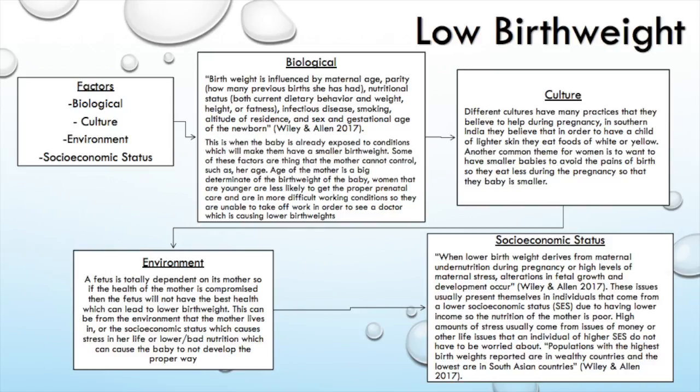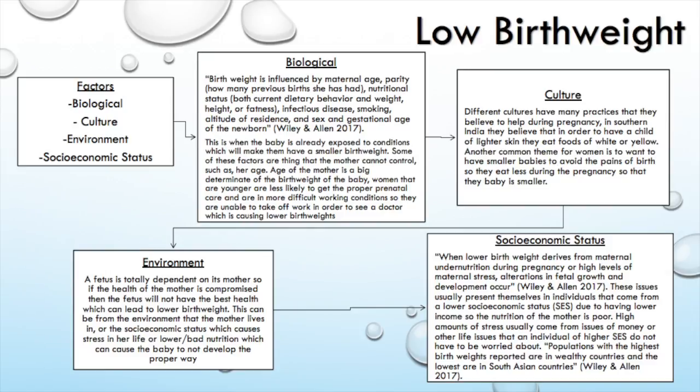So moving on to environment. A fetus is totally dependent on its mother, so the health of the mother is compromised when the fetus does not have the best health, which can lead to lower birth rates. This can be from the environment that the mother lives in or the socioeconomic status, which causes stress on her life. So the environment, going back to looking at the growth of a society, will show their poverty, their unemployment, and their overall health.